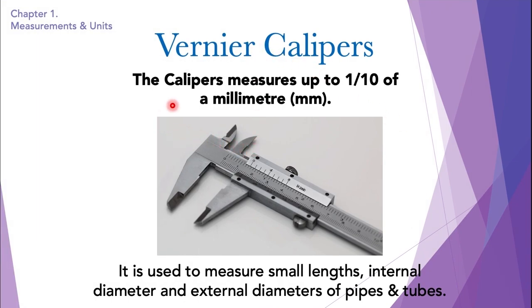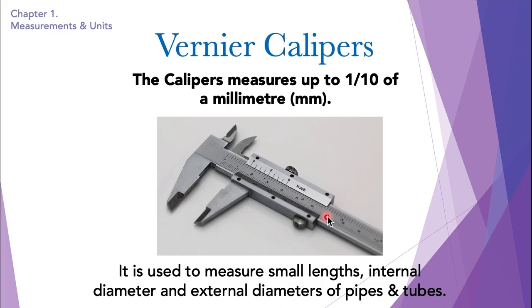So the vernier calipers measures up to 1/10 of a millimeter. So if I divide a millimeter into 10 parts, the 1/10th part of this millimeter is the accuracy of the vernier calipers. So the calipers is used to measure small lengths, internal diameters and external diameters of pipes and tubes. Now of course 1/10 of a millimeter is impossible to be measured by a human eye because 1/10 of a millimeter cannot be seen. So that is why a meter rule and tape measure would not be able to measure up to 1/10 of a millimeter. Only the vernier calipers can measure this.